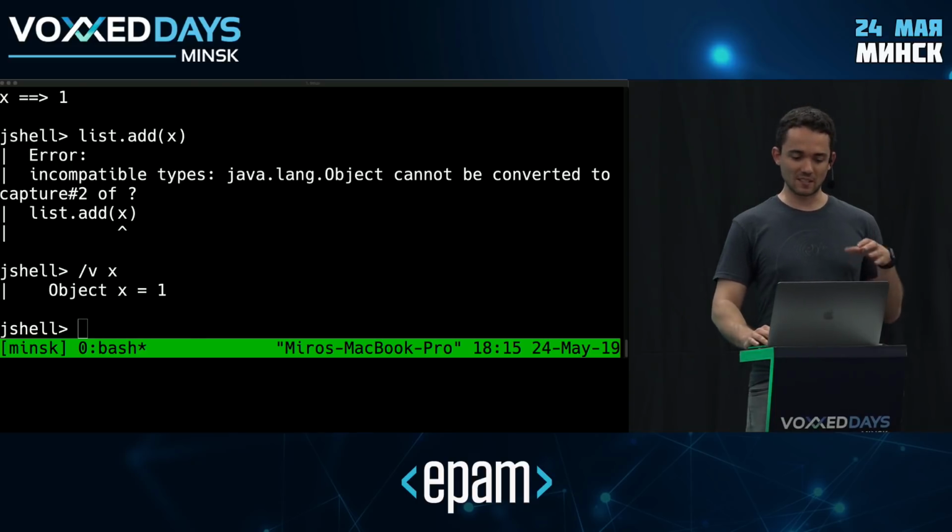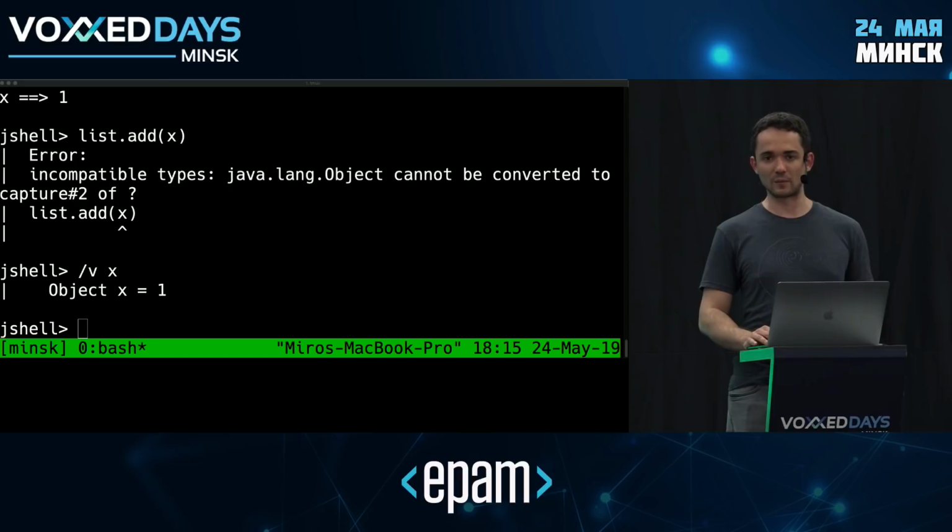So there is a sort of a special rule for local variable type inference when it comes to capture variables. Essentially, they always get projected to their supertypes, which most often is going to be an object. So just something to keep in mind here.